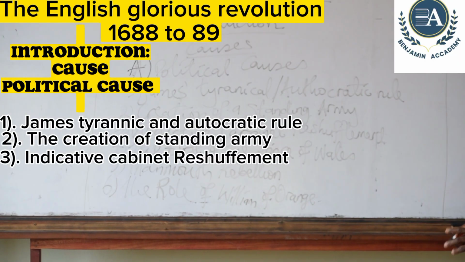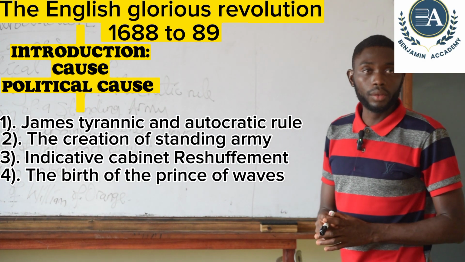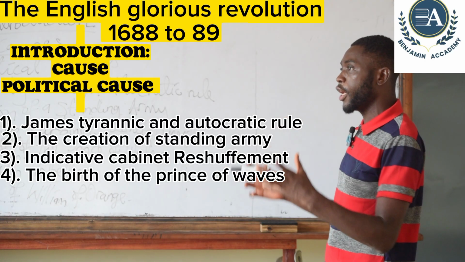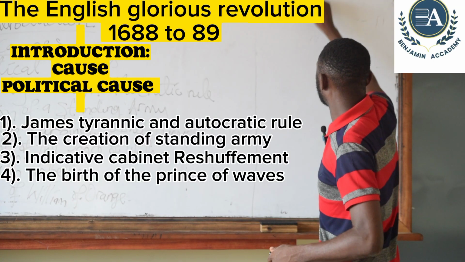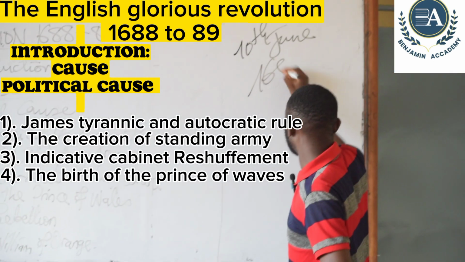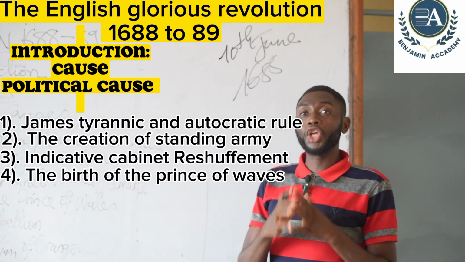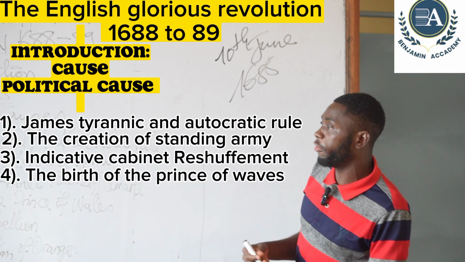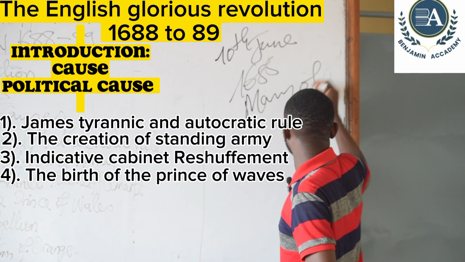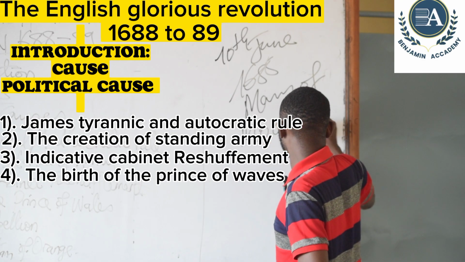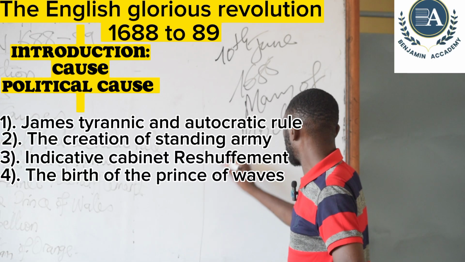Again, we move into another political reason. We talk about the birth of the Prince of Wales. This was the immediate cause of the revolution. The birth of the Prince of Wales was on the 10th of June, 1688, whereby on this day, the wife of James II, Mary of Modena, gave birth. On this particular day, she gave birth to a bouncing baby boy called James Edward.